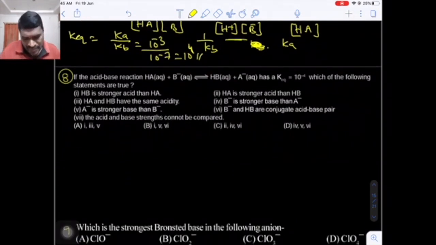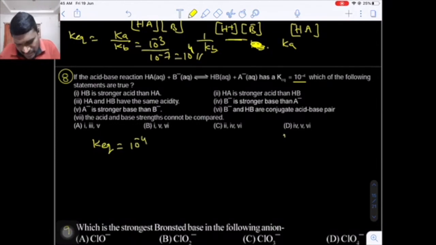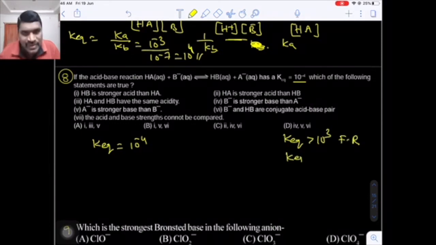Now similarly there is one more question related to the 7th question. What is the K equilibrium given to you? 10 raised to minus 4. Just now I told you, if the K equilibrium value is greater than 10,000, the forward reaction is favorable and products are predominant. If the K equilibrium is less than 10 to the power minus 3, then the backward reaction is favorable and reactants are predominant over the products.